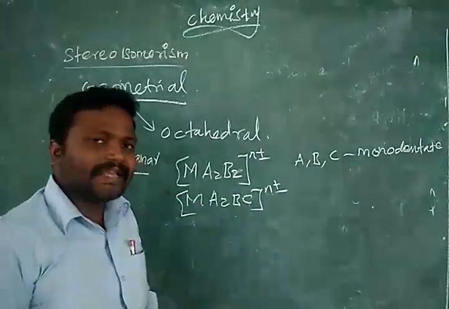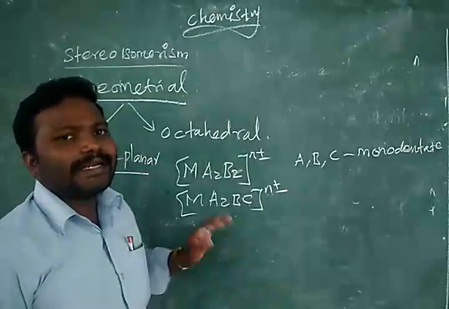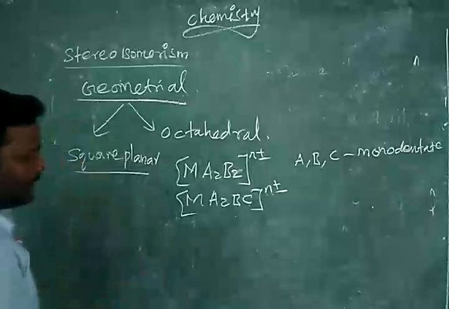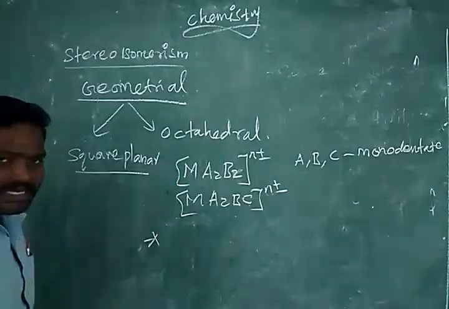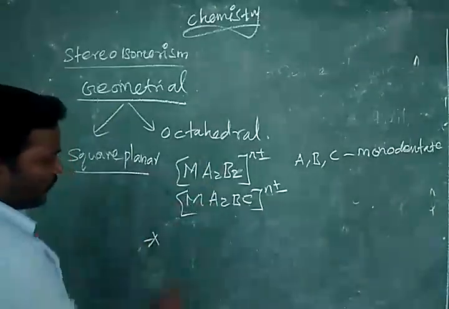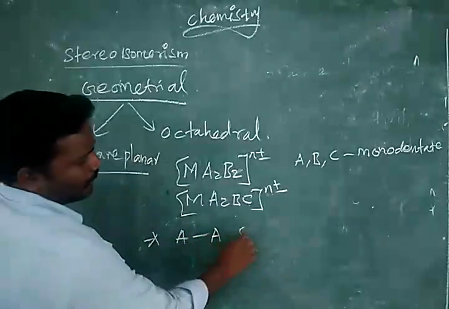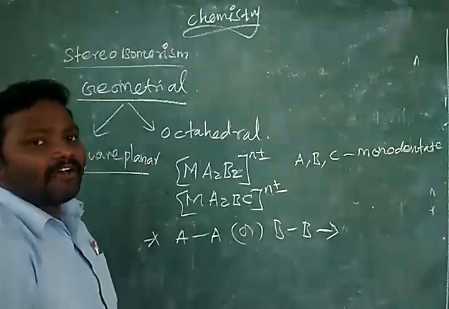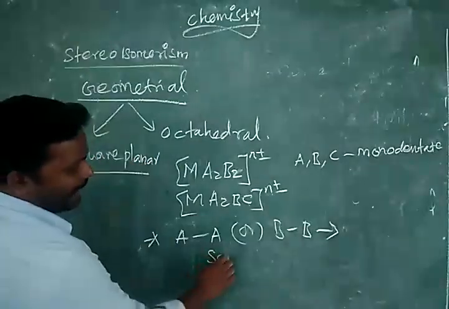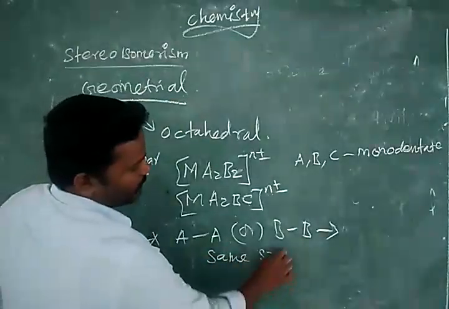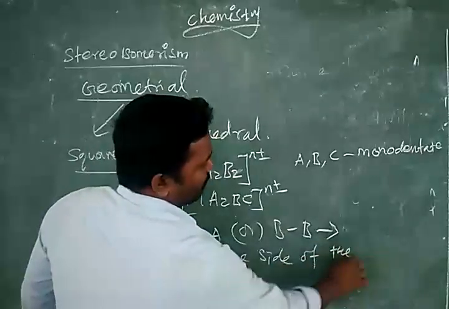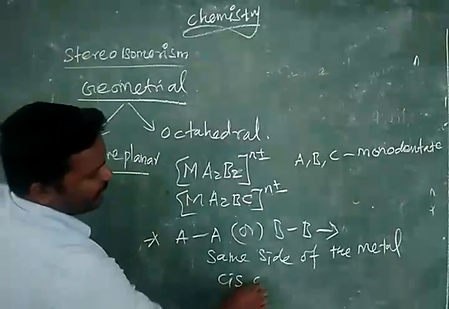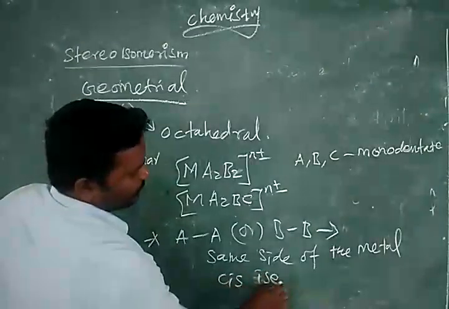One is called the cis isomer, another is called the trans isomer. What do we mean by cis isomer? When AA or BB are attached on the same side of the metal atom, we say they are cis isomers.